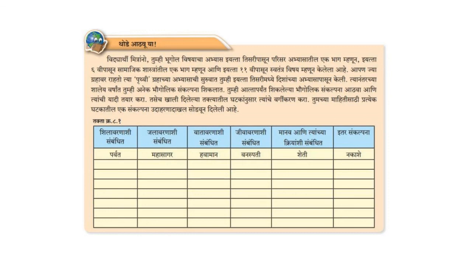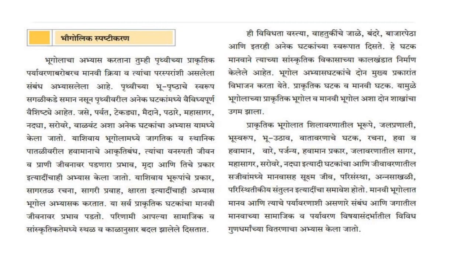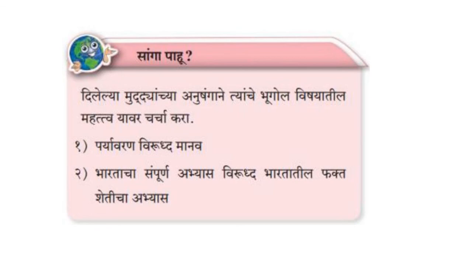There itself you have a chart which is based on the mountain, oceans, climate, vegetation, agriculture, which is also called as Parvat, Mahasagar, Havaman, Vanaspati, Sheti, Nakashe. So this part is totally eliminated. The same table, the geographical explanation is given on the same page, that is page number 75, is being eliminated.